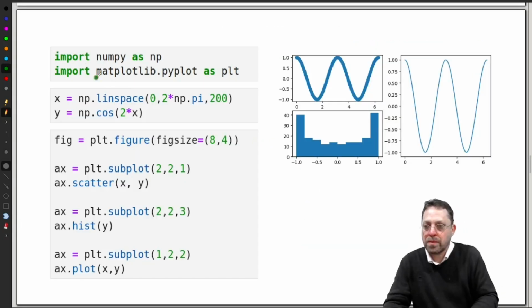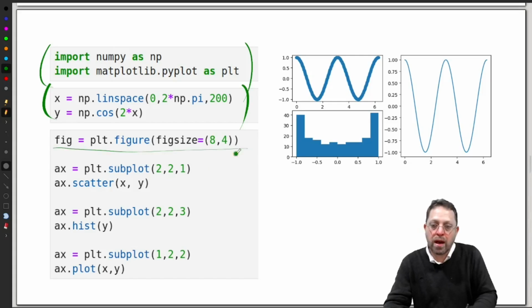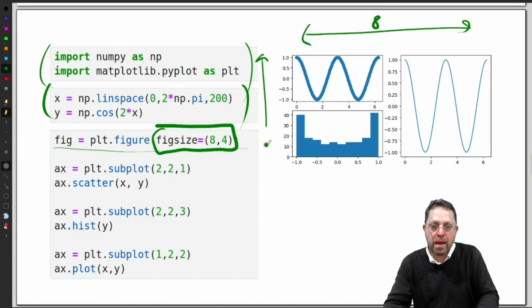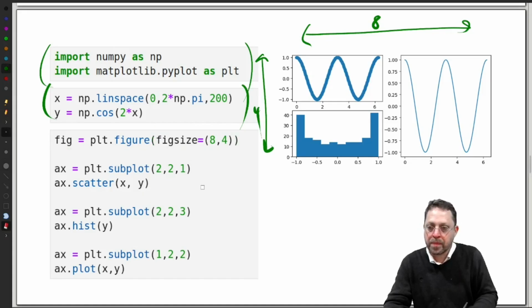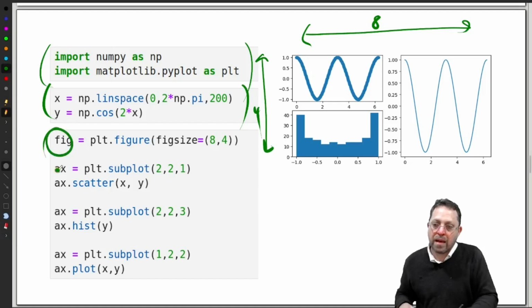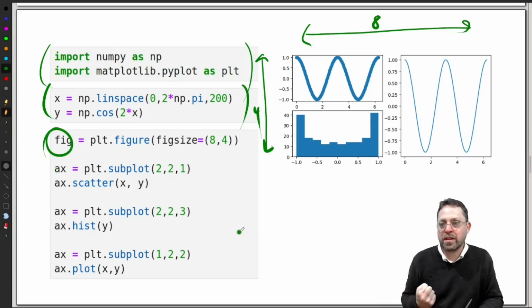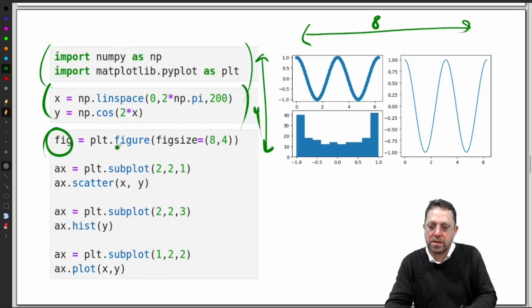So here's an example. As I said, I begin by importing things. Then I've created some data. It doesn't really matter what. Then I want to plot things. So I call plt.figure and I pass in the figure size. In this case, I want this to be 8 width and 4 height. So I assign the tuple 8,4 to the figsize argument of the figure method. That is going to give me back a figure object. And I only really need that object if I want to save the figure. You can see I don't actually use it here.